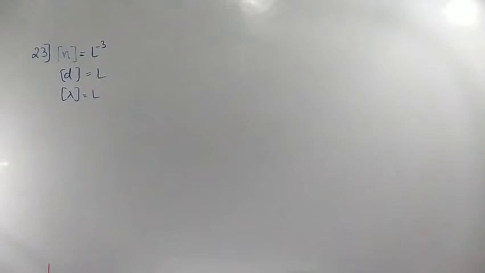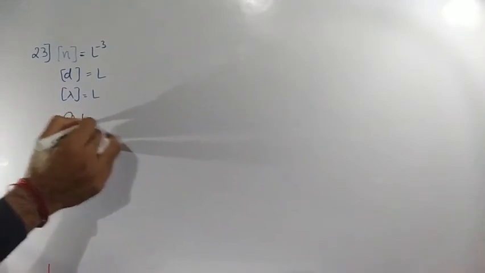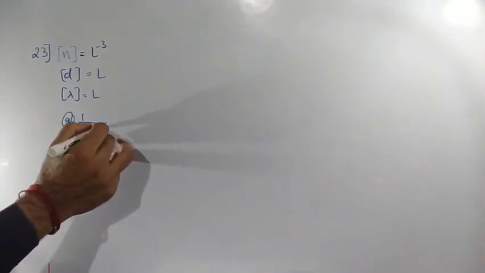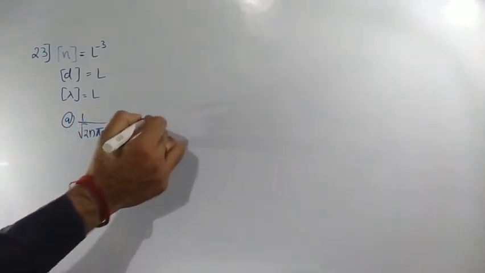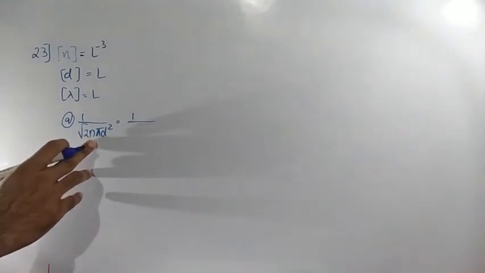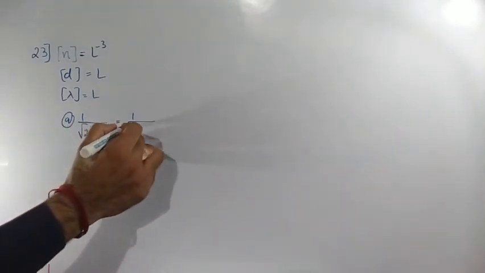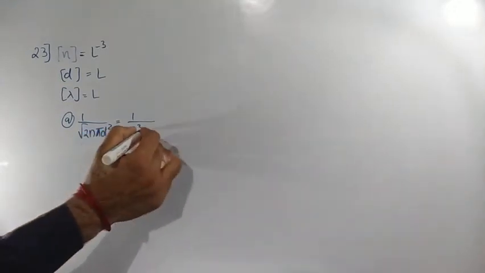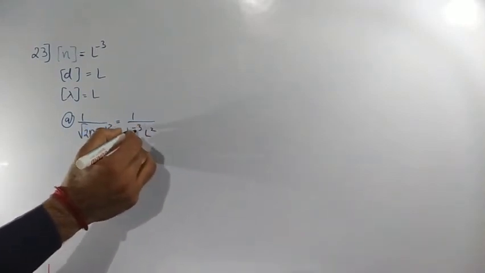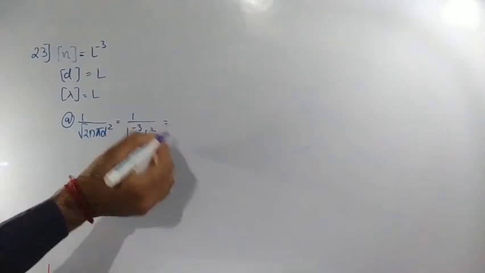The first option they have given is 1 divided by root 2 n pi d square. Here root 2 and pi are dimensionless. N is L to the power of minus 3. D is L, so d square is L square. So in the denominator, L to the power of minus 3 times L square gives L to the power of minus 1 in the denominator, which comes to the numerator and becomes L power 1.